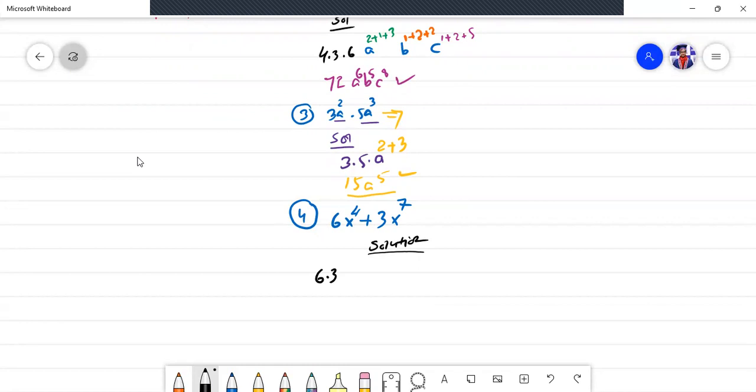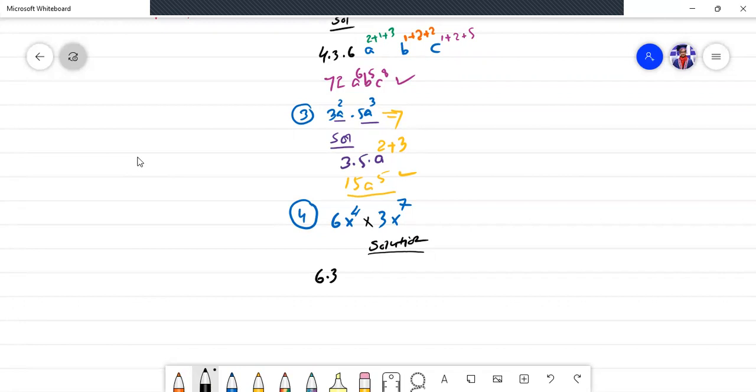So what's the equation? 6x raised to power 4 times 3x raised to power 7. This is actually not a plus sign, but a times sign. Sorry, I wrote the times sign as a plus sign. Extremely sorry.